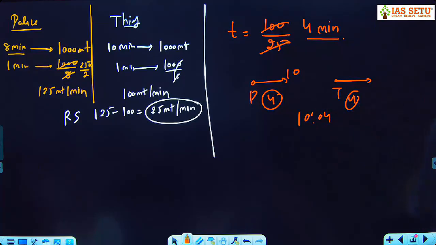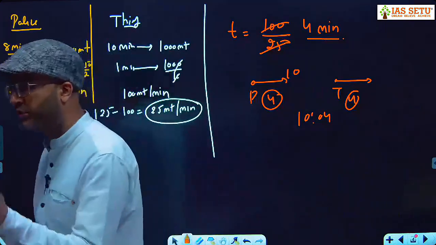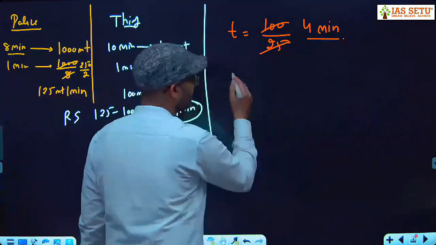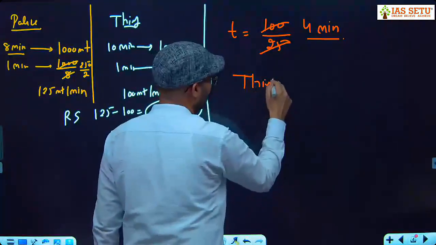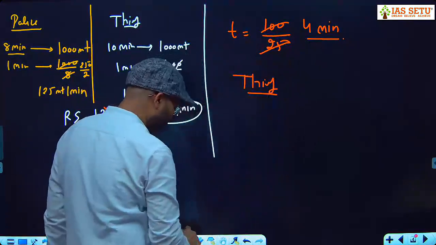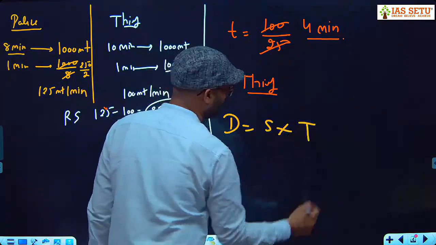So it means if policeman takes 4 minutes to catch the thief, policeman runs for 4 minutes and thief also runs for 4 minutes. यहाँ पे policeman जो है वो भी 4 मिनट के लिए भाग रहा है और चोर भी 4 मिनट के लिए भाग रहा है. So now you tell me what is the distance covered by thief if you know the speed of the thief and you know the time. Distance is equal to speed into time.